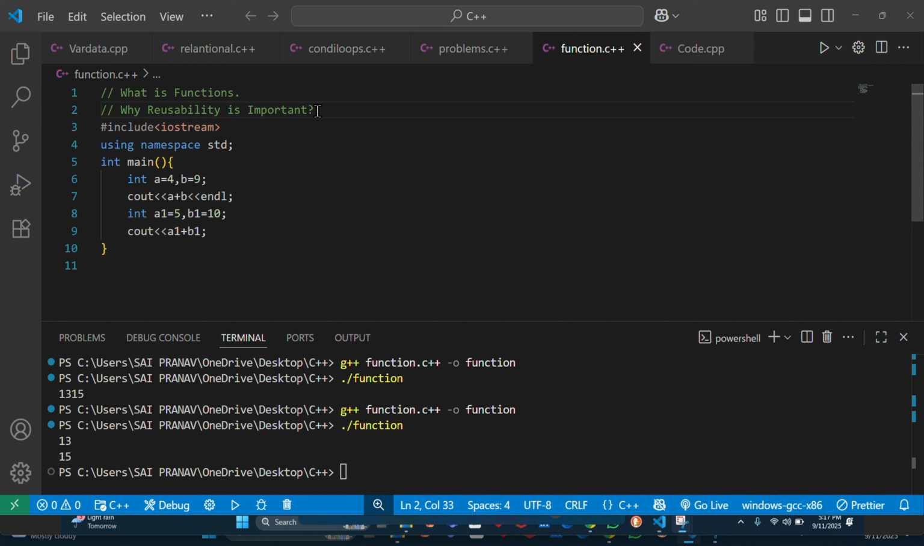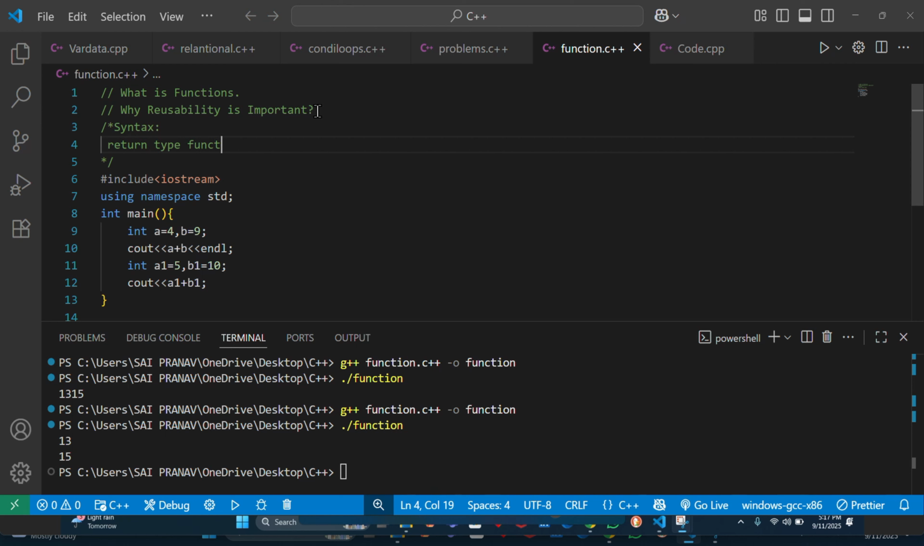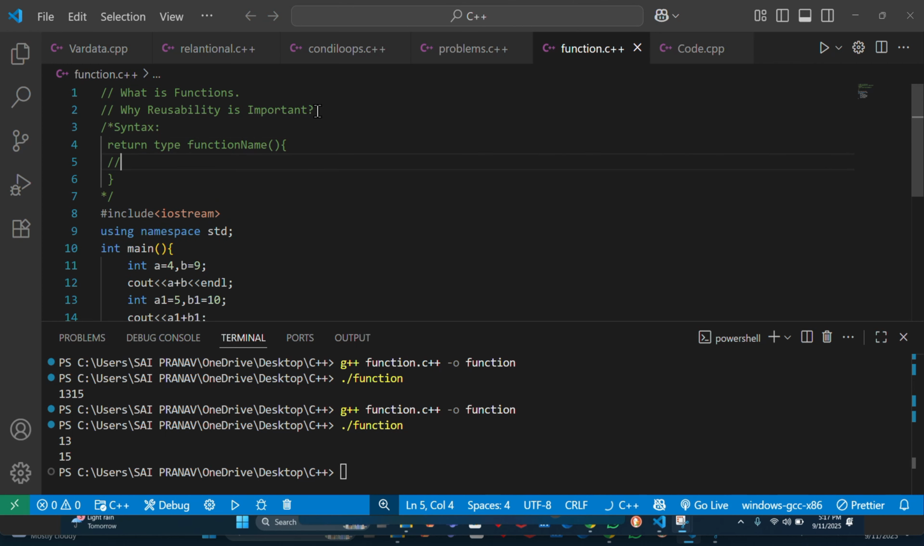Now we will write our code using functions. Before that, let me explain the syntax for functions. To create a function, we need a return type and a function name. There will be parentheses. Inside the parentheses, you can pass parameters or not, that is your wish. And there will be a block of code where you will write your statements and logic. This is the syntax of creating a function.